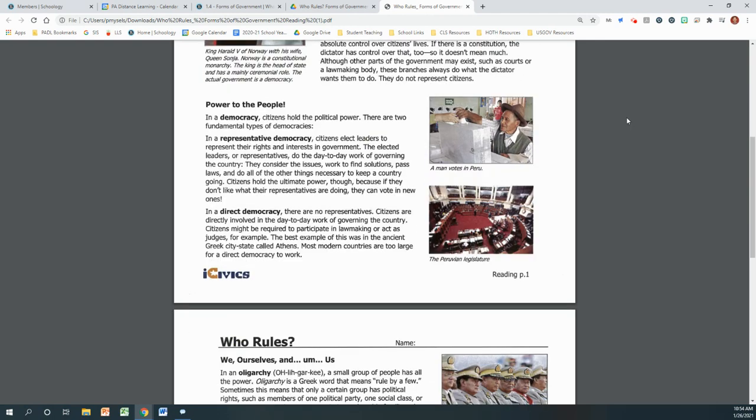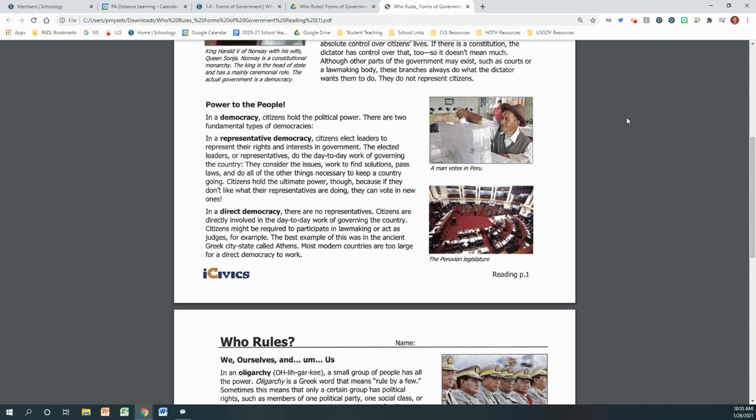Power to the people. In a democracy, citizens hold the political power. There are two fundamental types of democracies. In a representative democracy, citizens elect leaders to represent their rights and interests in government. The elected leaders or representatives do the day-to-day work of governing the country. They consider the issues, work to find solutions, pass laws, and do all the other things necessary to keep a country going.